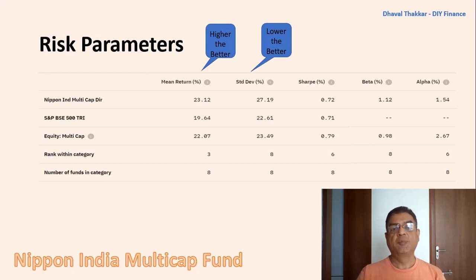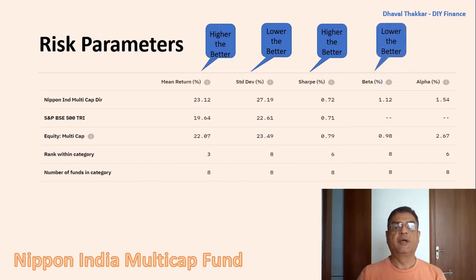Third, Sharpe ratio, that is a tool to measure the risk-adjusted return, which is 0.72, which is more than the benchmark index but less than the category average. Here, higher the value is better. Fourth, beta, that is the volatility of the scheme compared to the benchmark, which is 1.12, which is more than the category average. Here, lower the value is better.